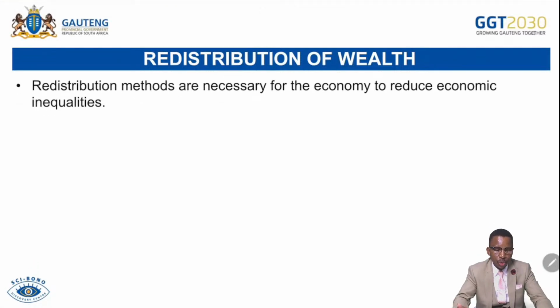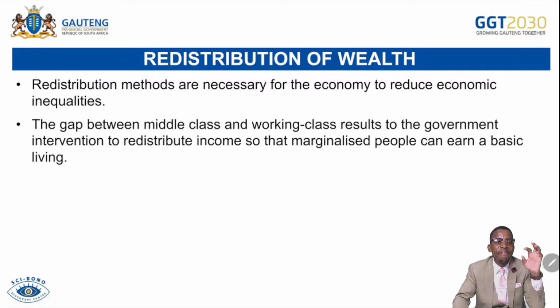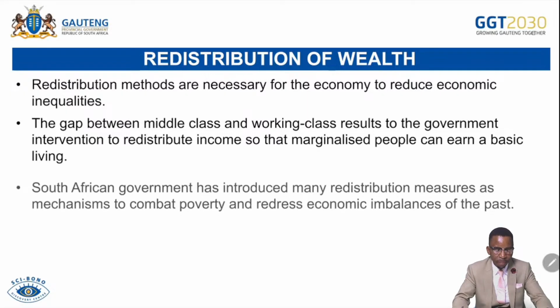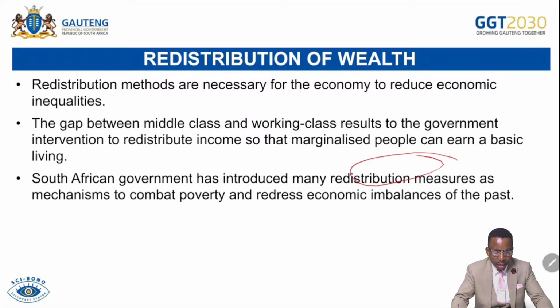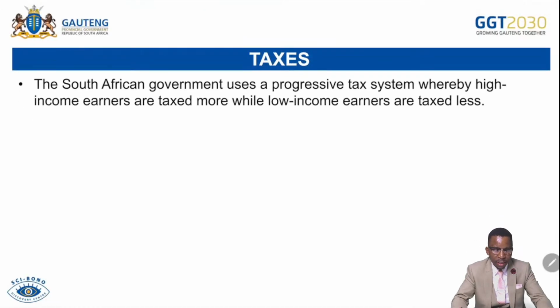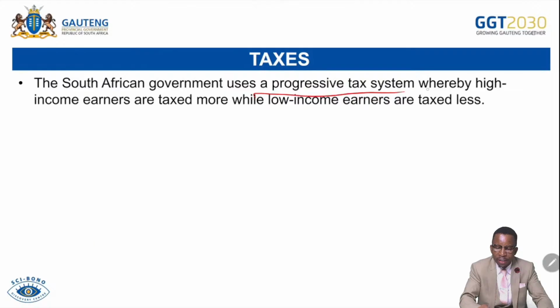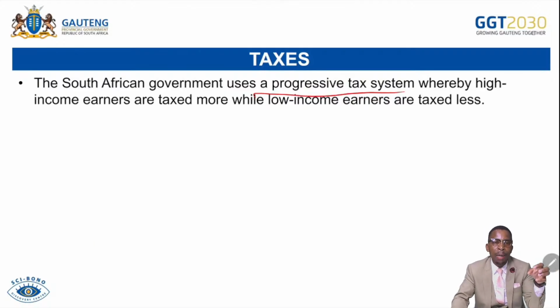Income redistribution. The method of income redistribution is very important for the nation because we know that the market distributes income unfairly in the economy. So the gap between the middle class and working class results in government intervention to redistribute income and wealth so that marginalized people can be able to afford better living. The South African government has introduced many ways of income redistribution to combat poverty and redress imbalances of the past. On taxes, the South African government uses what we call a progressive tax system whereby high income earners are taxed more than low income earners, and that money benefits the underprivileged in the economy.